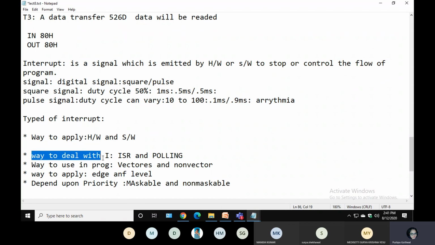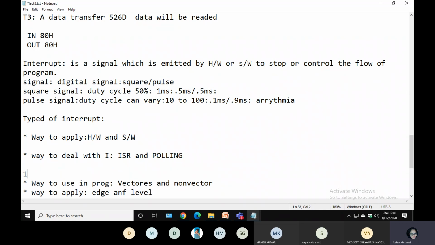Means how your processor or controller will deal with the interrupt. Assume that your processor has multiple interrupts. Assume you have 1, 2, 3, 4, 5, you have 5 interrupts at once. If the processor wants to deal with multiple interrupts at a time, that can be defined in two types, ISR and polling. ISR is nothing but an interrupt service routine, ISR.